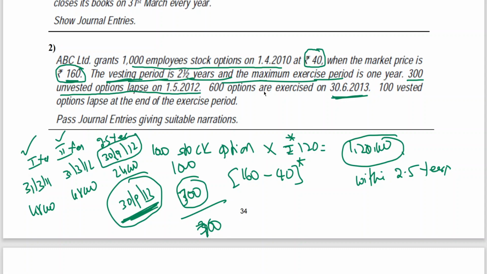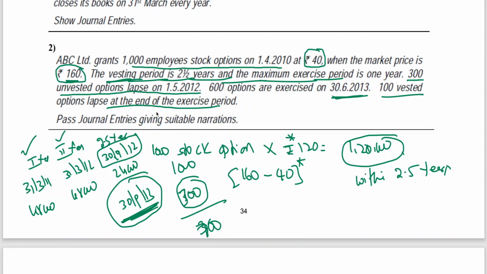After the vesting period, what is the vesting period? I told you 30th September 2012, 1 year. Within this 1 year, they have to exercise the option. 600 options exercised on 30th June 2013 means before 30th September 13 they have exercised. So the remaining 100 can exercise the option up to 30th September 13. But here it says 100 vested options lapse at the end of the exercise period, meaning they have not exercised the option.